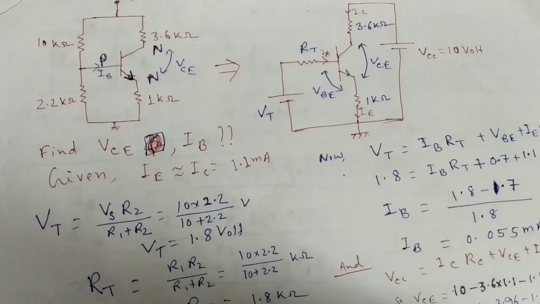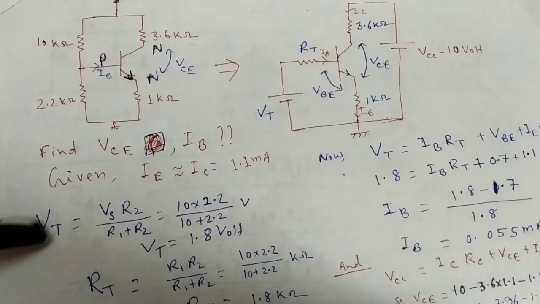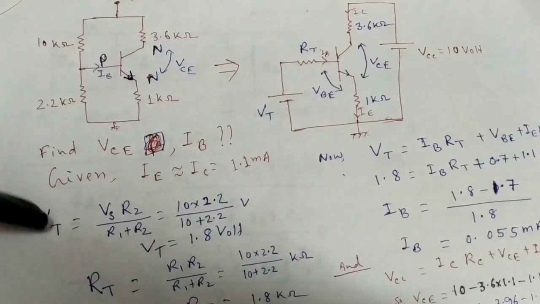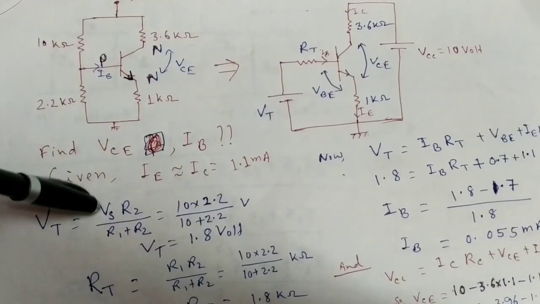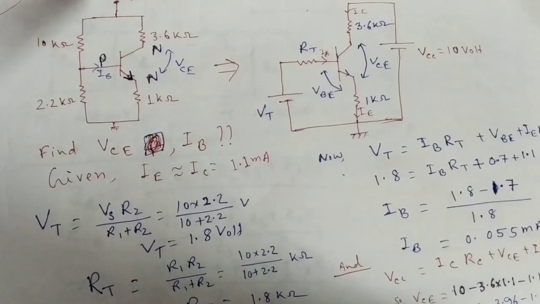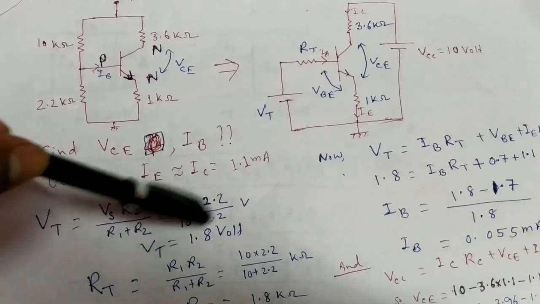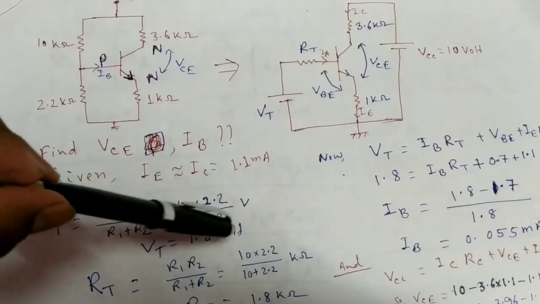We discussed many times that Thevenin voltage Vt is equal to source voltage, given here 10 volt, into the second resistance, if it is R1 and R2, Vs into R2 divided by R1 plus R2. So here source voltage is 10 and second resistance 2.2, divided by 10 plus 2.2. Then we easily get the Thevenin voltage 1.8 volt.